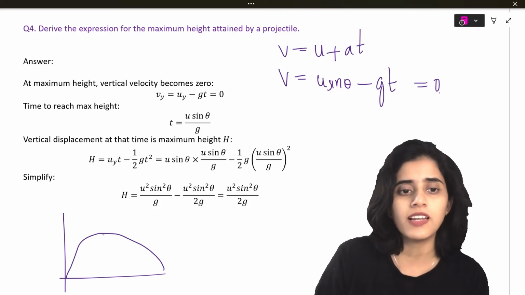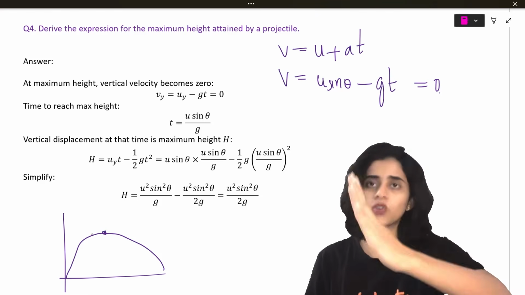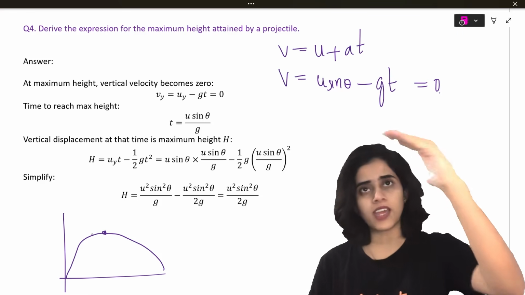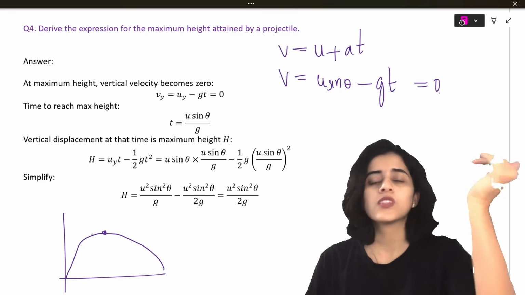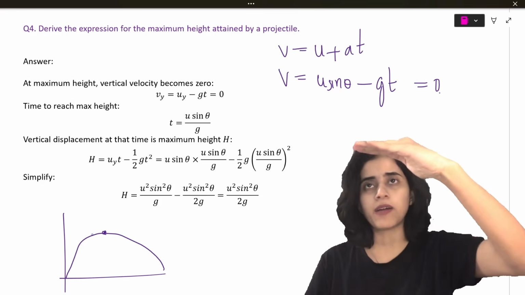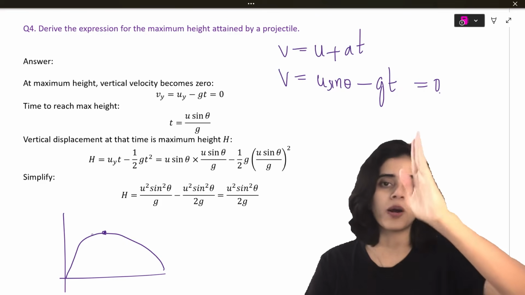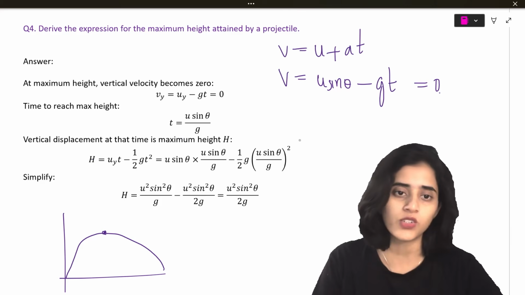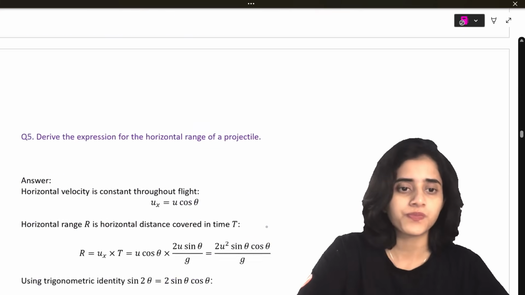See, for a projectile, once it reaches this point, it can no longer go up. Then it comes down. Isn't it? So at this maximum height, the upward velocity is going to be 0 because it is no longer going to go up. That is why you can take v as 0. Then same thing, you just substitute and you will get the answer.